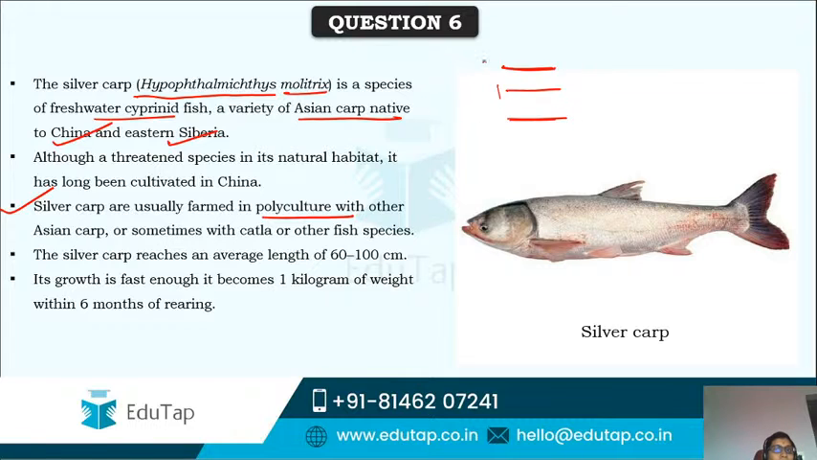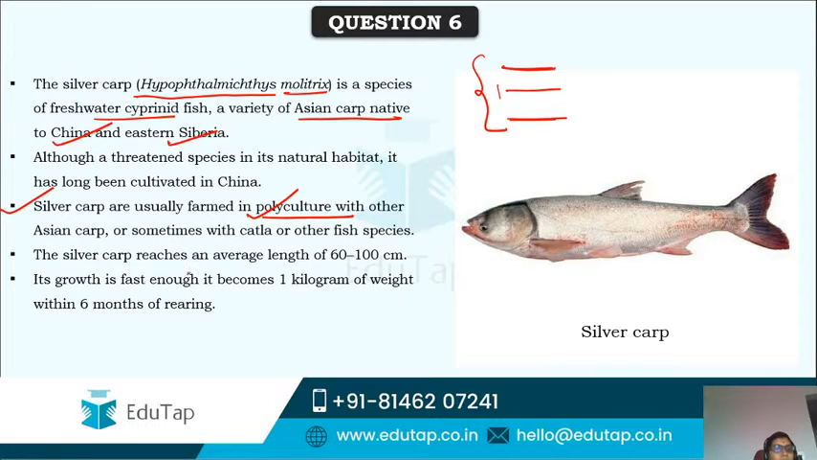So based on these feeding habits, 3 to 4 varieties of fishes can be cultured at the same time, which is called polyculture. Since they feed in different zones, they won't compete with each other for food. So these can be cultured in polyculture. Silver carp, rather than going for monoculture, are generally cultured in polyculture only.